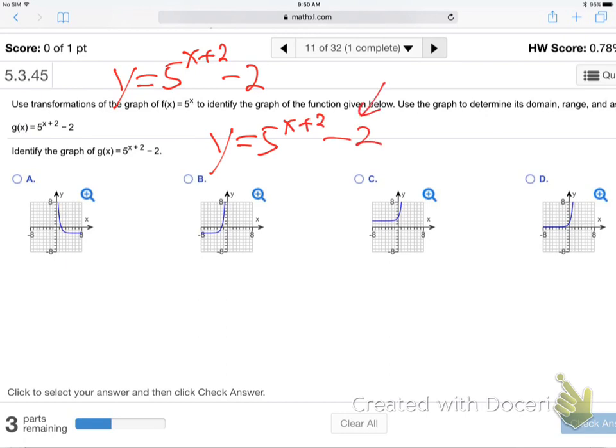Okay, so what's this minus 2 out here do? That's our horizontal asymptote. Right down here, minus 2, good.